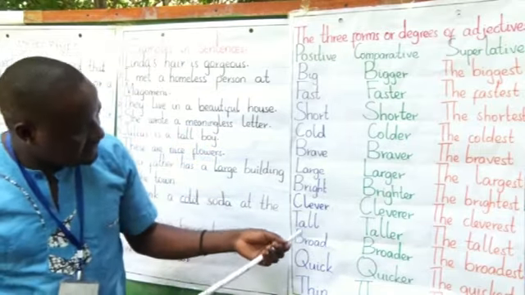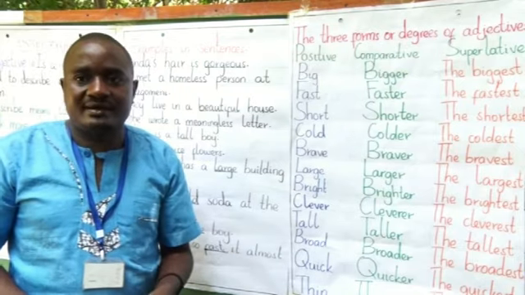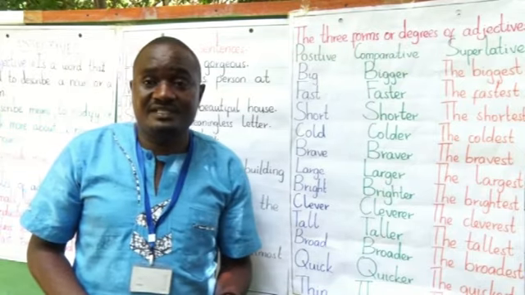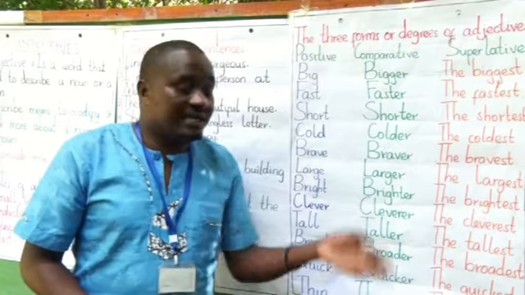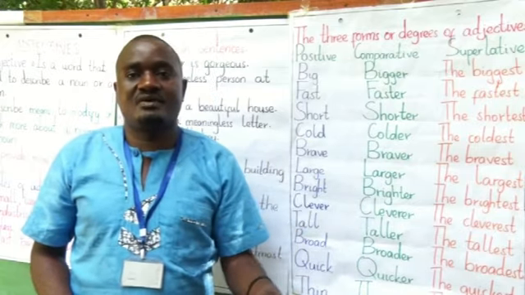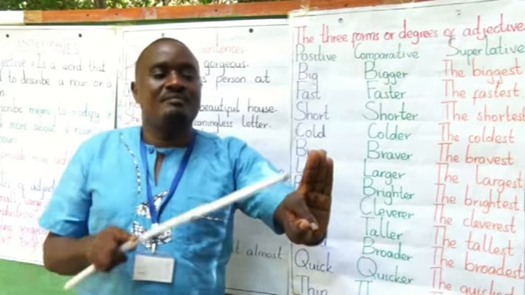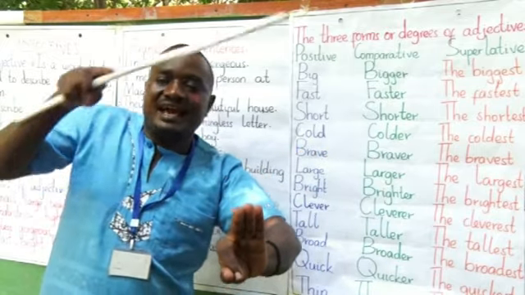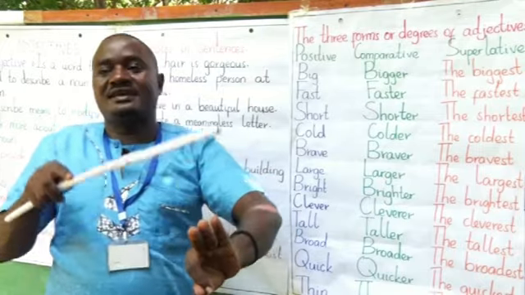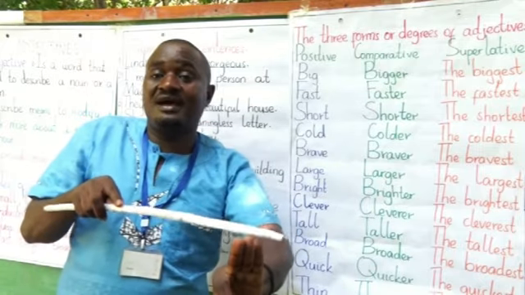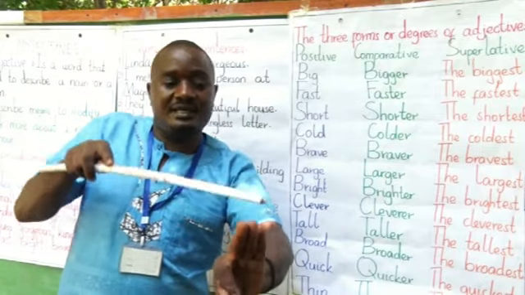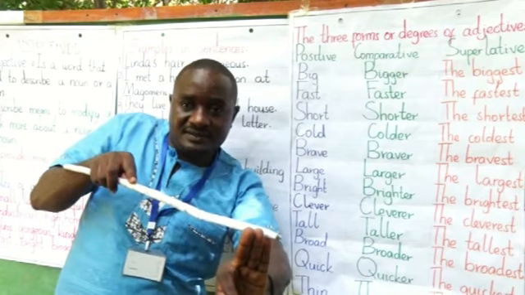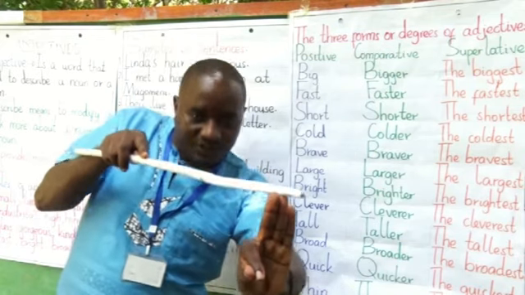Also, you can take the tall or higher. You can take, for example, mountains. You can say there are three mountains. You can take any of the three mountains. You can take Mount Kilimanjaro, being the highest mountain, Mount Meru, higher than, then you can take any other mountain, the Usambara mountain. The Usambara mountain is short. Mount Meru is shorter than, shortest.